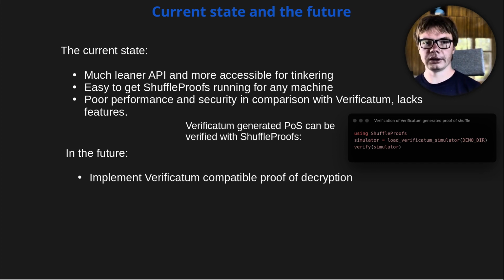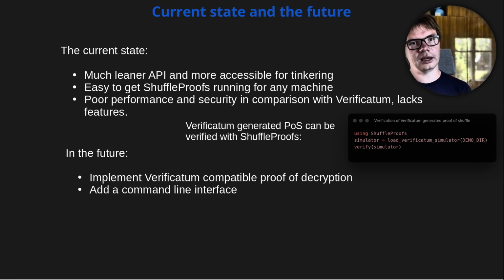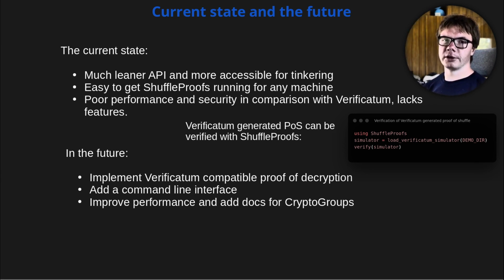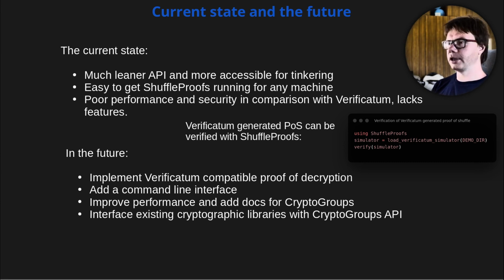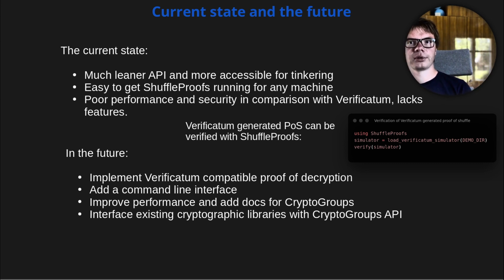But to make matters better in the future, I plan to focus on adding Verificatum compatible proof of decryption, adding a command line interface, and that would already cover many cases of Verificatum use. Add docs and improve performance for cryptogroups, and also interface existing cryptographic libraries with the cryptogroups API to make ShuffleProofs even more performant. Also, I plan to tinker with e-voting system designs in Julia, where proof of shuffle takes an integral part.